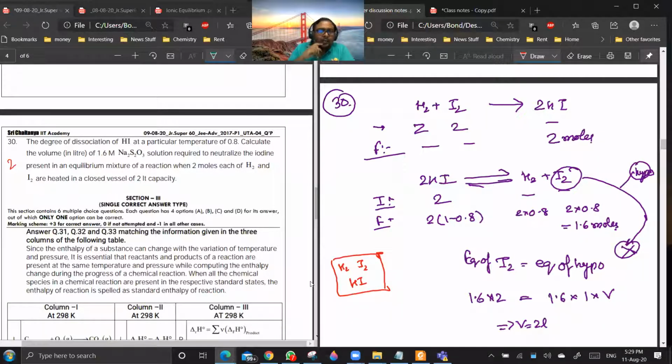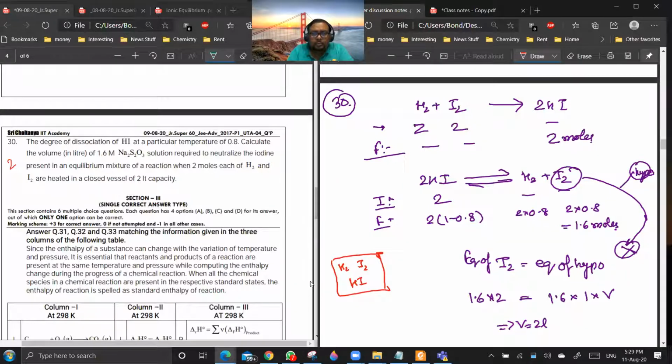Now I can assume that I can start with HI and still get the same equilibrium. I want the equilibrium starting with HI, because alpha is for HI. Are you getting my point?